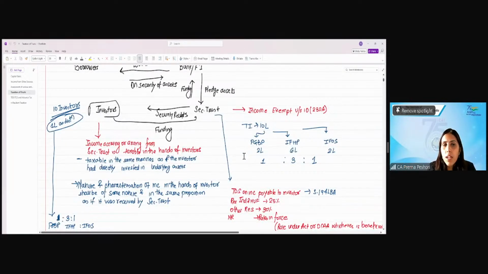Any idea what do we understand by a pass-through entity? What is a pass-through entity? See, if the trust which is there, right, is it a person, first of all, under the Income Tax Act, any kind of trust? Is trust a person under the Income Tax Act? What is the definition of person, student?